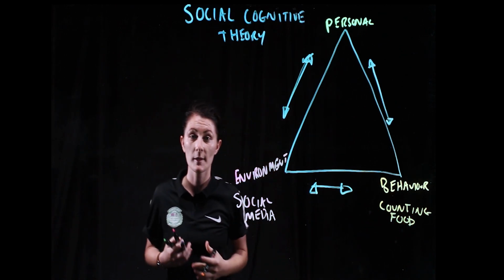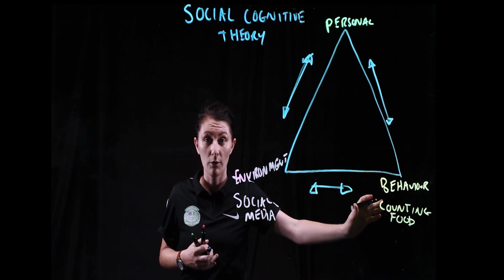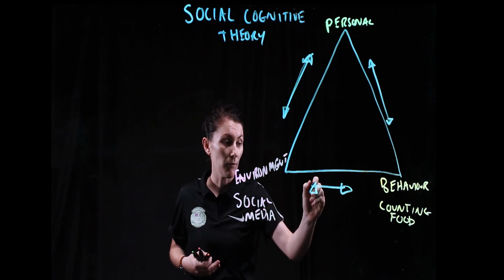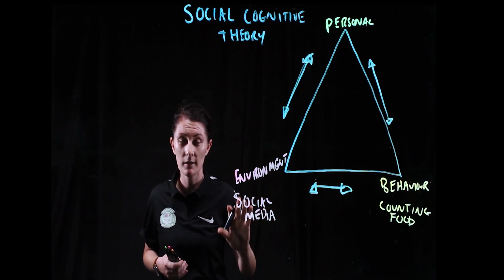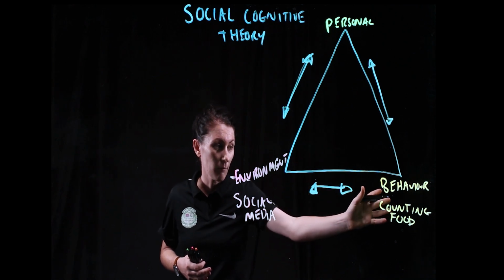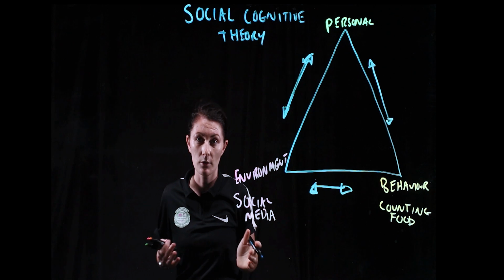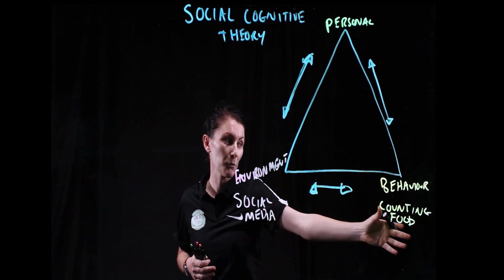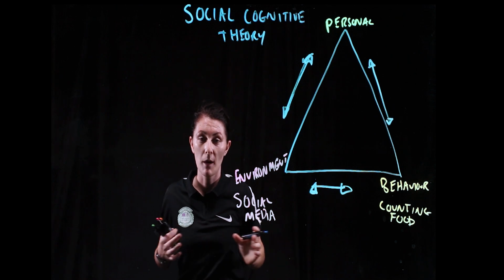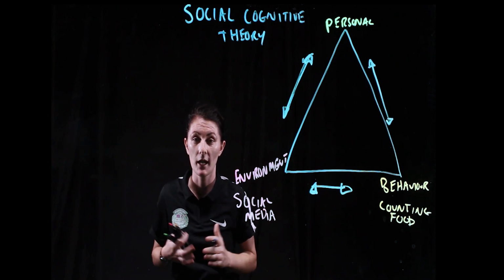So if I'm counting food as my behaviour, that might then have an impact on my environment. If I'm doing that at school, that might then be changing my environment at school and impacting my peers in that setting. Therefore, if I'm then changing my peers in that setting, I then might be having an impact on their personal factors. So then you can see we have a relationship between behaviour, the environment, and then personal, and changing my beliefs surrounding food and what I should be looking like and how I should be eating.